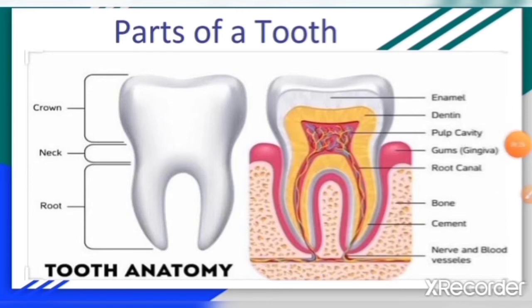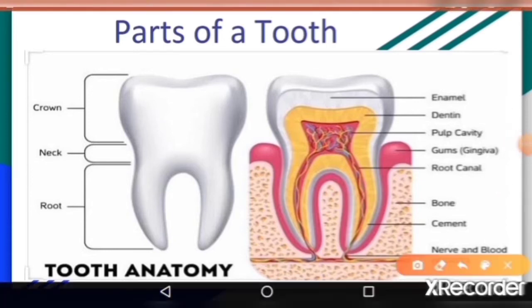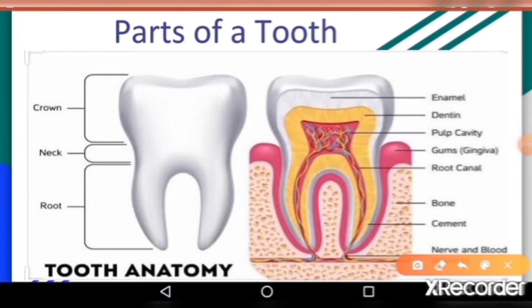Now let me explain you again. A tooth has a crown and a root. The crown is the part we see, whereas the root is the part inside the gums. Gums hold the teeth in their places.